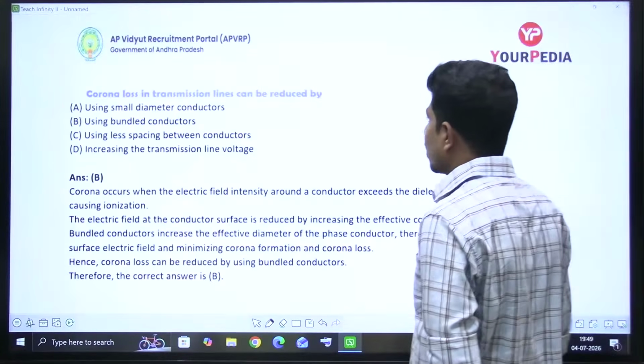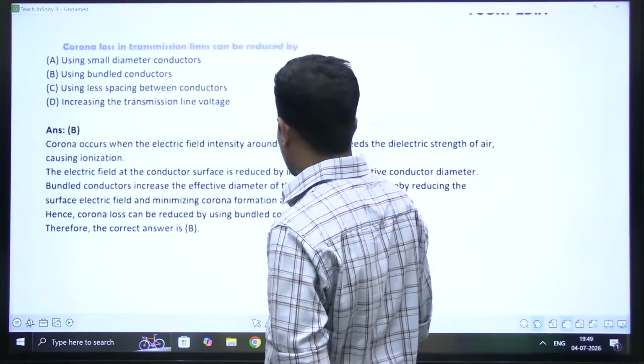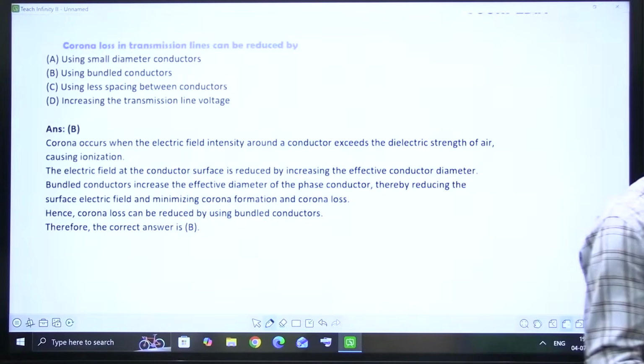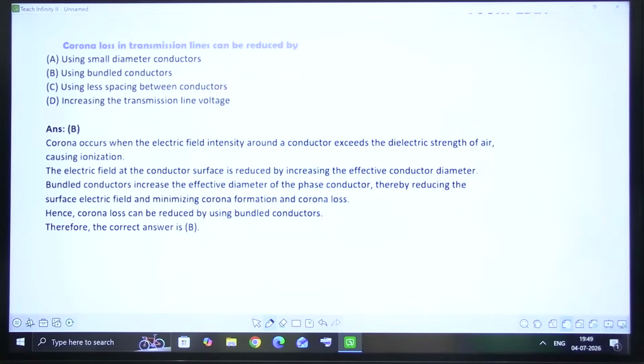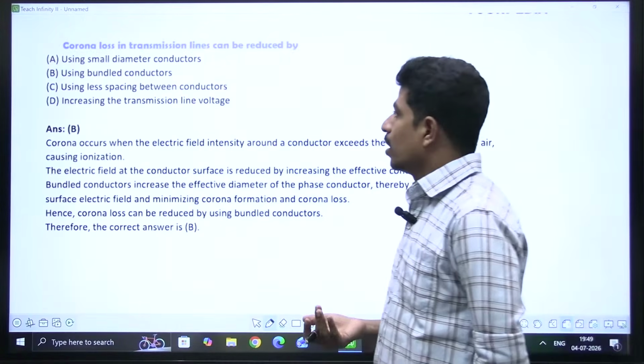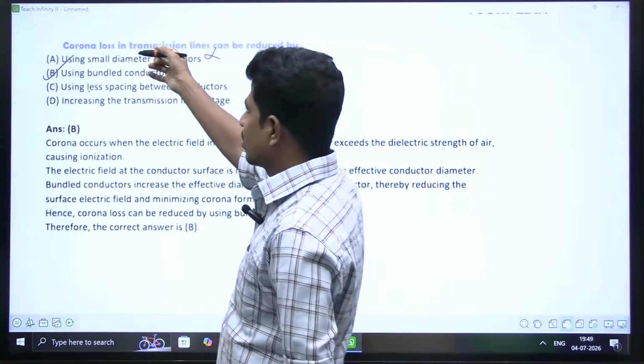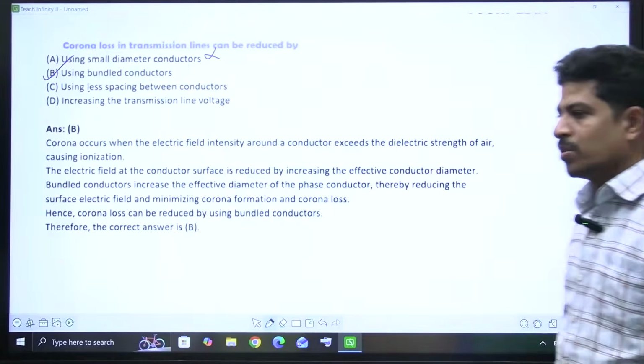Corona loss in transmission lines can be reduced by using bundle conductors. Corona loss is because of electric field intensity. That electric field intensity can be reduced by increasing the effective radius, in fact, not diameter, effective radius, right? Using small diameter conductors, no. Using bundle conductors, yes. Option B is straightforward.